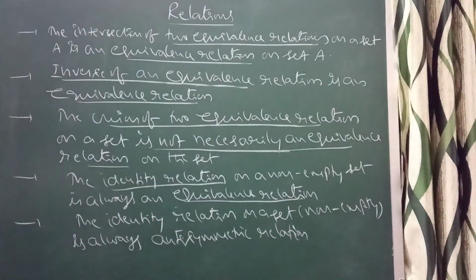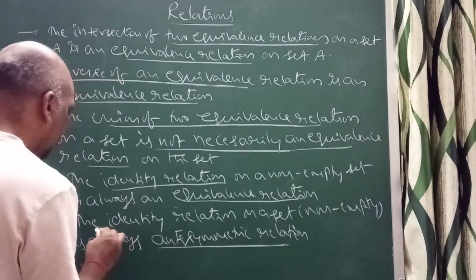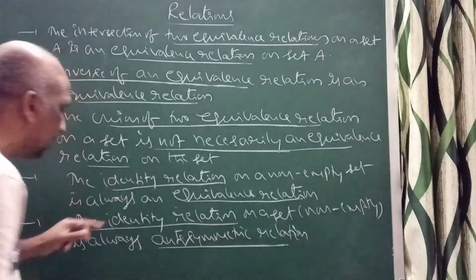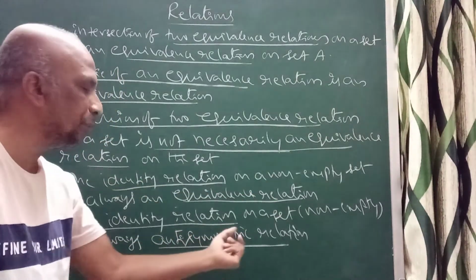Identity is always an equivalence relation. Even the identity relation on a set is always anti-symmetric. So the identity relation on a set which is non-empty is always an anti-symmetric relation.